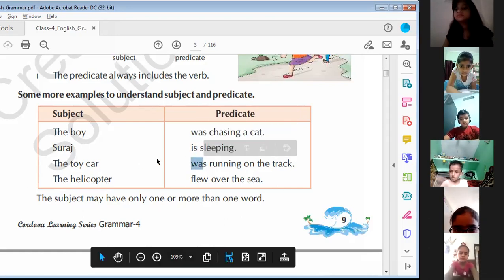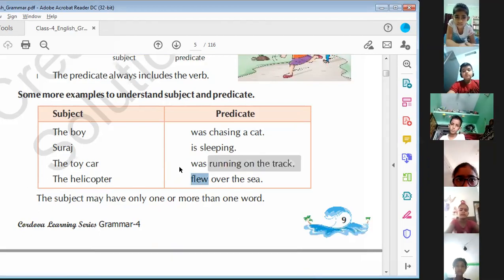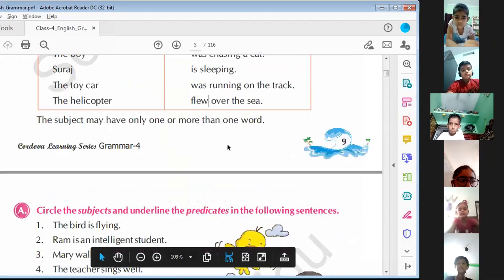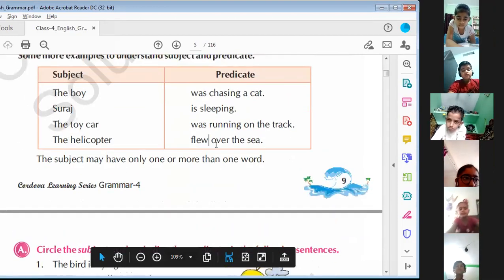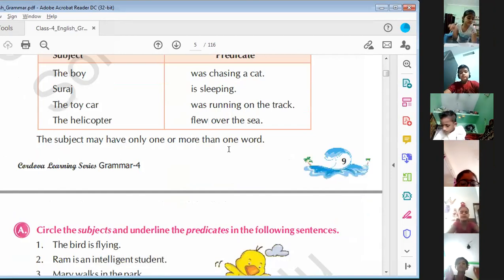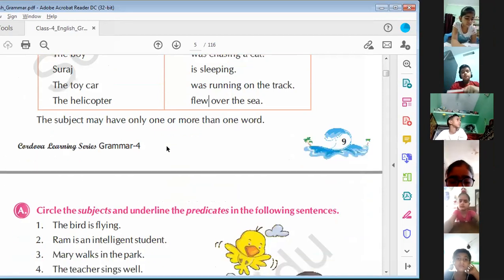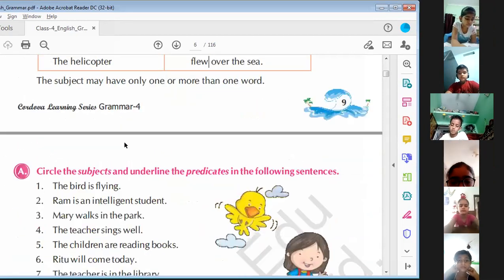You can say they all are verbs. The predicate includes the verb also. The subject may have only one word or more than one word, meaning it can be one and it can be more than one.